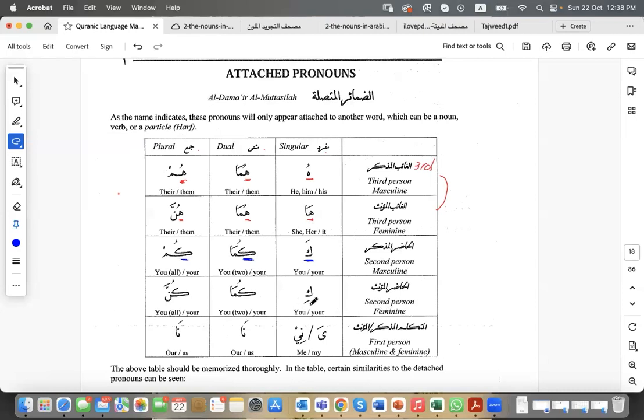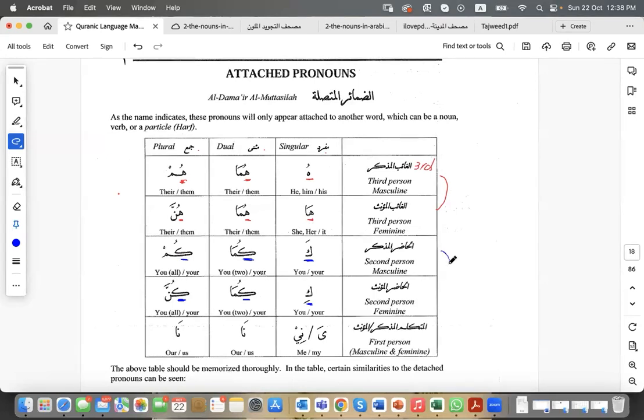If it's a second person feminine, what's going to happen? We will have the ka again, only ka, but with a kasra, so it's gonna be ki, while again, second person masculine would be ka, so ka, ki. And with the dual, it's the same as the masculine, so it's gonna be ka again with a dhamma, so ku, and mim with a fatha and alif, so kuma. And the plural is ka with a dhamma followed by noon with a shadda and fatha.